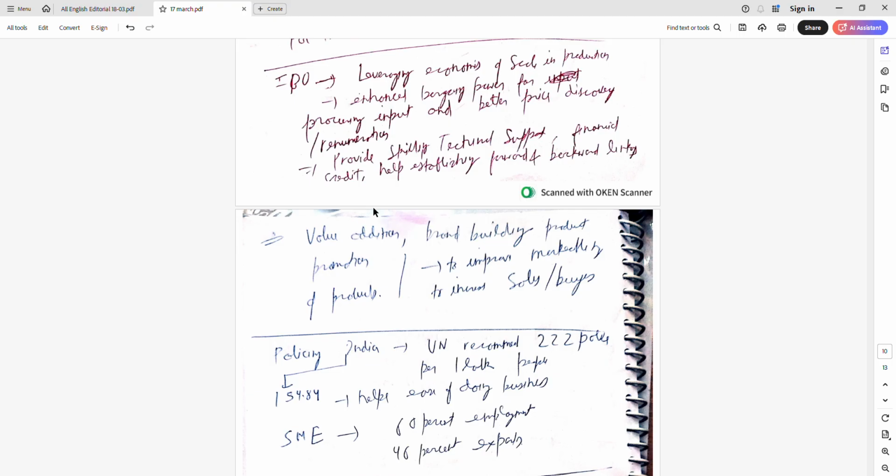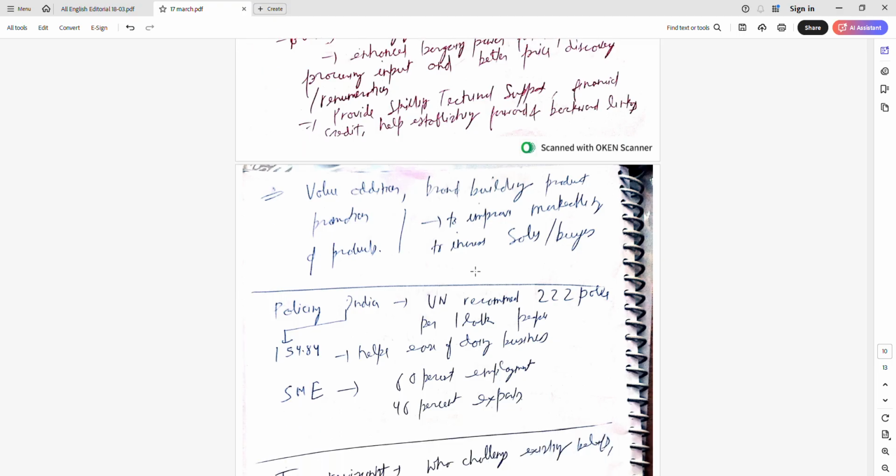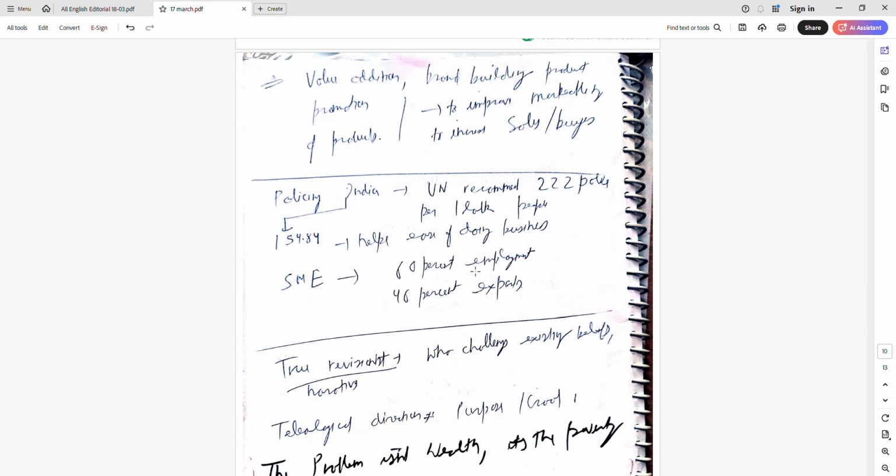This will all lead to improved marketability, to increased sales. If brand value addition is done, then policing in India.